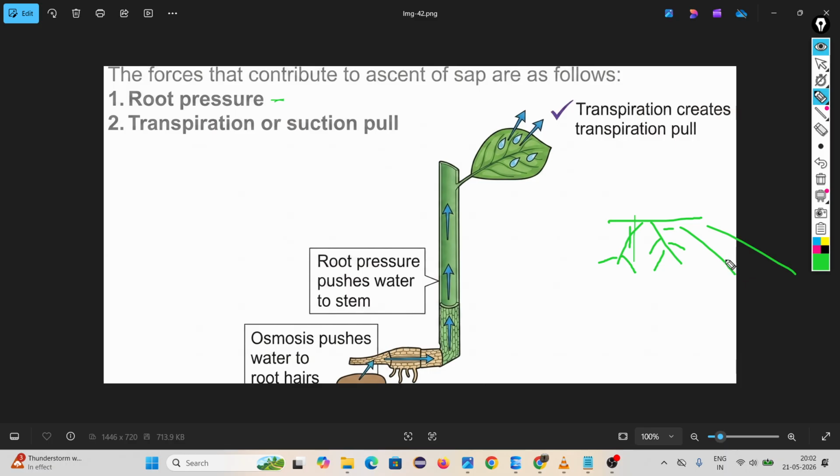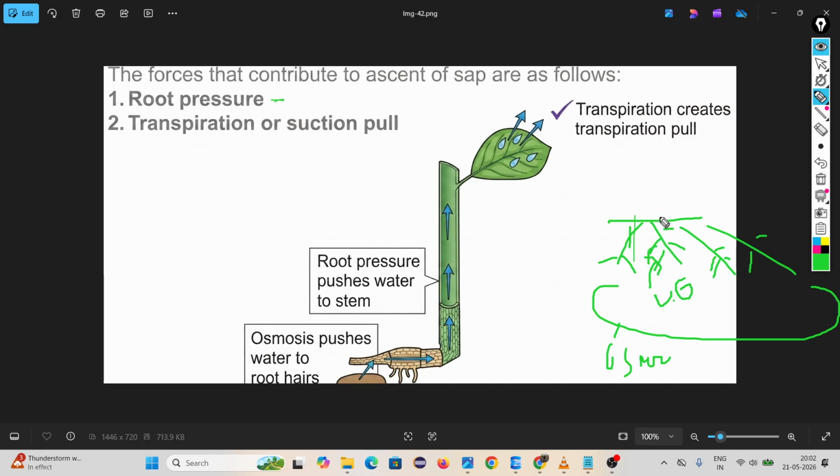Root having small hair-like structures is called the root hairs. Look, water is available underground. So due to diffusion, due to osmosis, the water is going inside the roots. Root having root hair. Due to osmosis, water is going to the root hair.